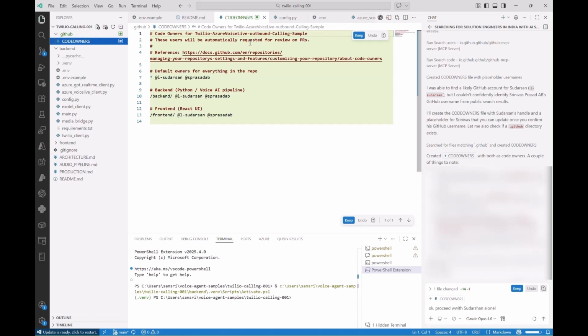So now let's step back and look at what just happened. I was able to search for domain experts across my organization, verify their calendar availability, resolve their GitHub handles, and configure them as code reviewers on the project. That's WorkIQ and GitHub MCP server working together right inside the GitHub Copilot agent panel of VS Code. No context switching to Teams, no tab hopping to Outlook, no breaking your flow. Everything a developer needs to collaborate, discover, and action on is right there in their flow of work.